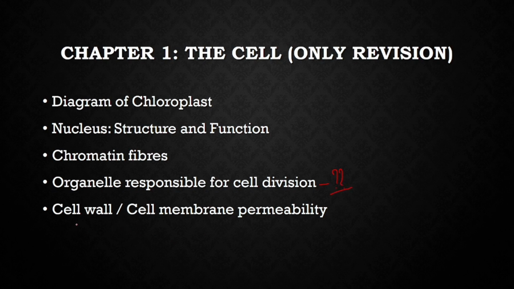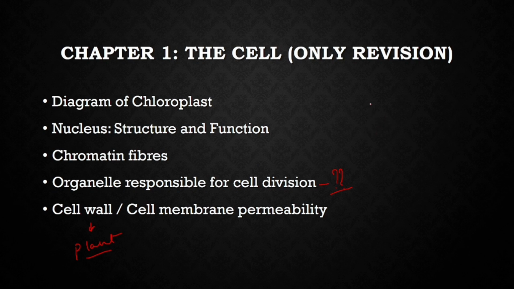Cell wall and cell membrane, the difference between them on the basis of permeability. Cell wall is the outermost layer of the plant cell, and cell membrane is present in both plant and animal cells. So, cell membrane is the outermost layer in the animal cell, but it is also present in the plant cell after the cell wall. Now, based on permeability, if you have to differentiate between them, cell wall is freely permeable and cell membrane is semi-permeable or selectively permeable.